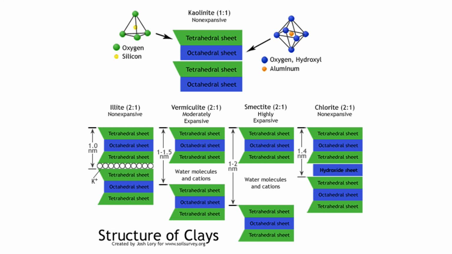The true micas or illites all have a relatively similar structure, where we have a substitution of aluminum for silicon in every 4th tetrahedral site. And that means that we have an excess of 1 negative charge per formula unit. And then this negative charge is satisfied by putting monovalent cations, which are mostly potassium, into the interlayer sites between the 2-to-1 layer units. And the interlayer cations then form a really strong bond between adjoining tetrahedral sheets, which means that these clays are not expansive.